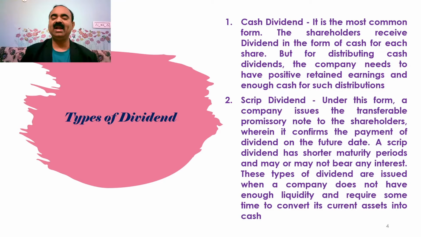A scrip dividend has shorter maturity periods and may or may not bear any interest. These types of dividend are issued when a company does not have enough liquidity and requires some time to convert its current assets into cash.